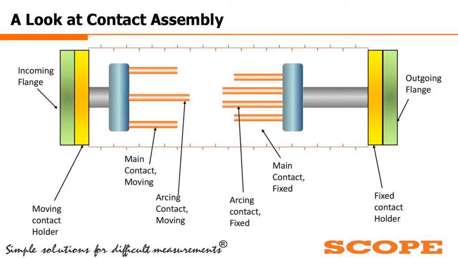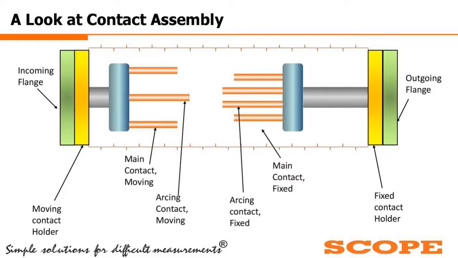Though this is a cross-sectional view, which makes it a bit difficult to understand, try to visualize this as a three-dimensional thing. On the left side, the arcing moving contact shown in the center is the male part, and the counterpart on the right side is the female part. The arcing contact is the female. In the fixed part, the main contact fixed side is the male, and on the left side the main contact moving is the female.